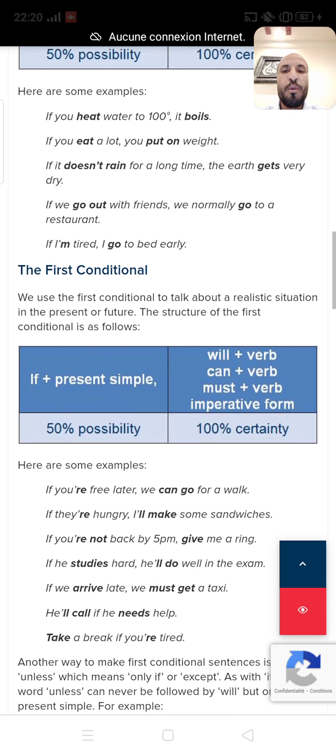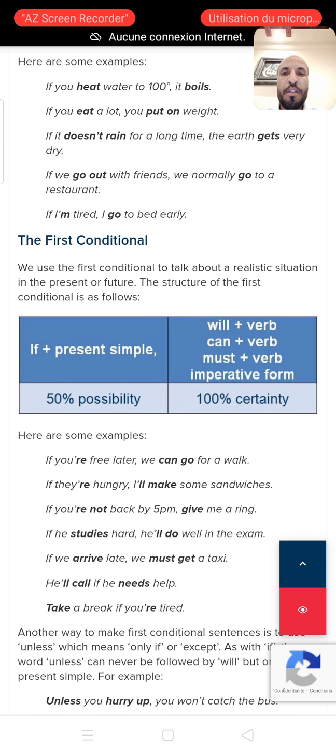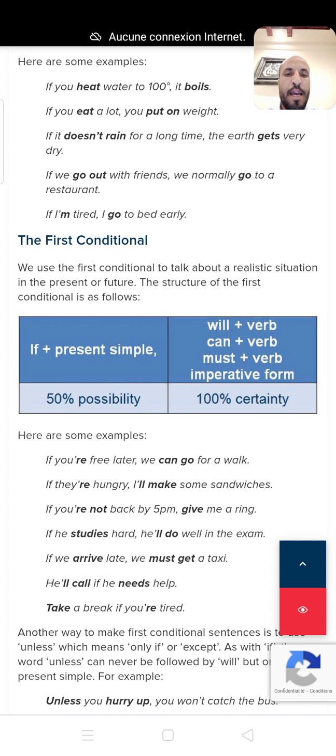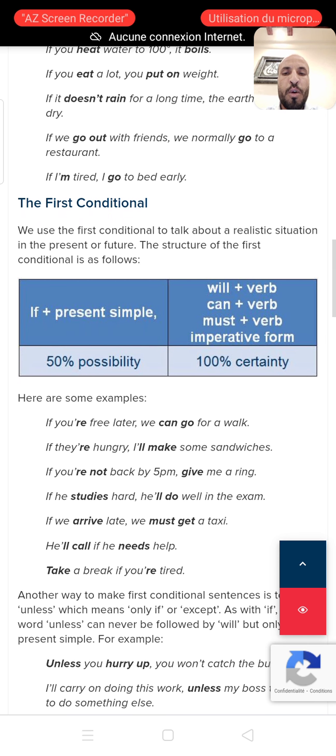Let's go to the first conditional. We use the first conditional to talk about a realistic situation in the present or future. The structure of the first conditional is as follows: if plus simple present in the if clause, and then will plus a verb, can plus a verb, must plus a verb, or the imperative form.